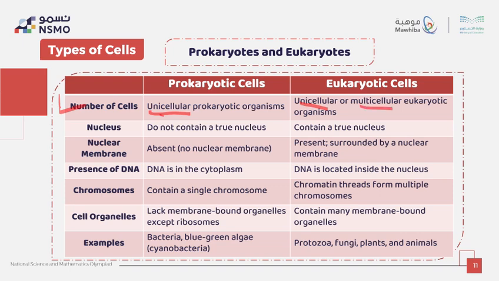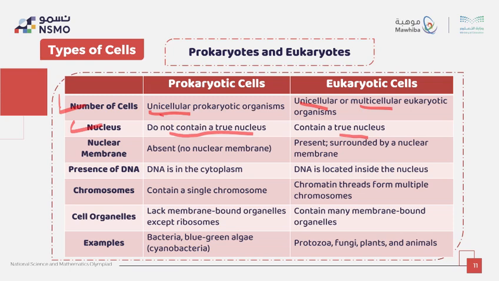The other one is the nucleus. In prokaryota, there is no true nucleus. On the other hand, eukaryotic cells have a true nucleus, because it is a membrane-bound nucleus.